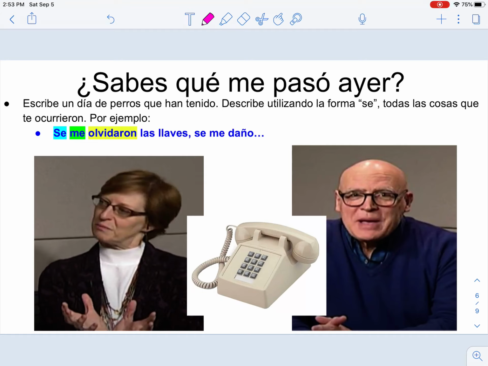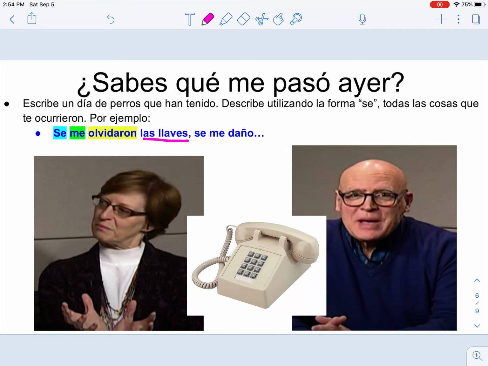Here's just an example that we would have done in class. Can you think of a conversation where someone talks about the things that happened to them, the accidents that occurred, the things that they forgot, the things that broke? So here we have La Presidenta, Jackie, saying, "se me olvidaron las llaves." "Las llaves" are keys. So she's saying, the keys were forgotten to me, basically. I forgot my keys. But remember, it's not her fault that she forgot her keys. She didn't purposely leave them. It's that the keys were forgotten, to her, in Spanish.